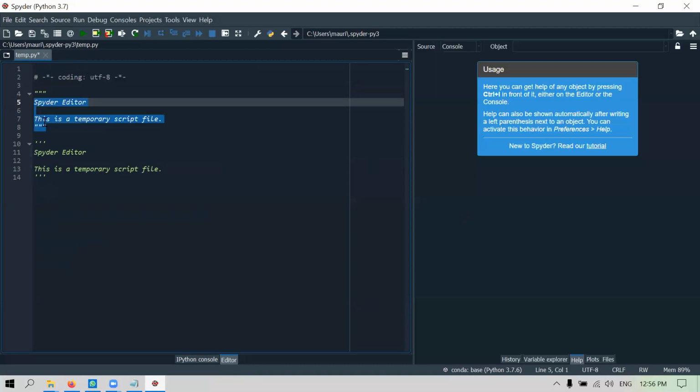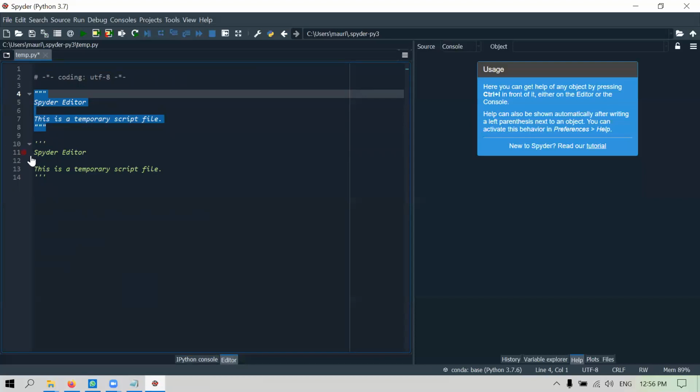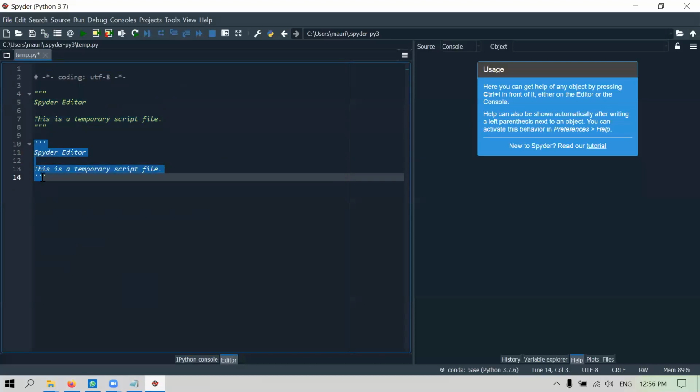Lines 4 to 8 are a multi-line comment using triple double quotation marks. Lines 10 to 14 are a multi-line comment using triple single quotation marks. This can be very useful. We can use it to block out a whole section of Python code that we do not want to run.